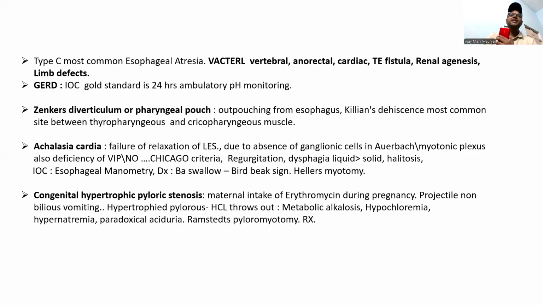And also here, congenital hypertrophic pyloric stenosis. It is due to the intake of erythromycin during pregnancy. Every time they will give the one line: projectile non-bilious vomiting and a hypertrophied pylorus. Because of the pyloric hypertrophy, the HCl is thrown out, which causes metabolic alkalosis, hypochloremia, hyponatremia, paradoxical aciduria, and the surgery is Ramstedt pyloromyotomy.